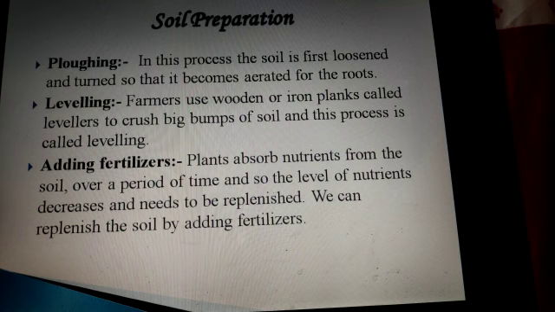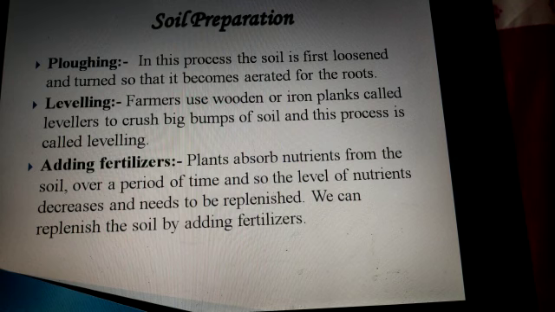Second is leveling. Sometimes big lumps of soil remain on the fields even after plowing. Farmers use wooden or iron planks called levelers to crush big lumps of soil, and this process is called leveling. Nowadays, levelers are also attached to the tractors to make leveling easier and faster.